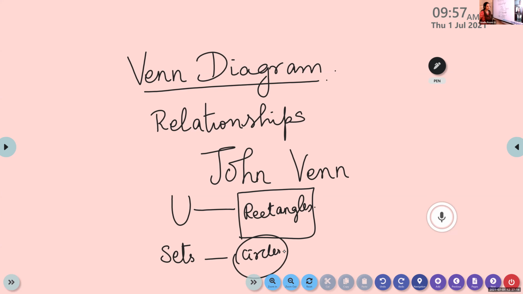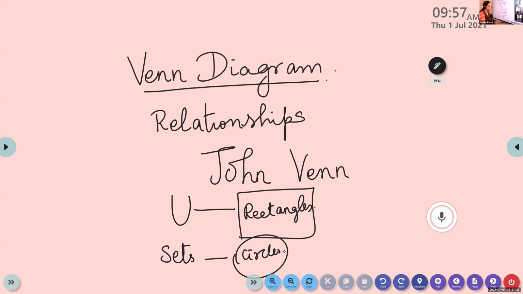Okay, what is a Venn diagram? It is a diagram used to show the relationship among the sets. We use rectangles to represent the universal set and circles to represent the sets.